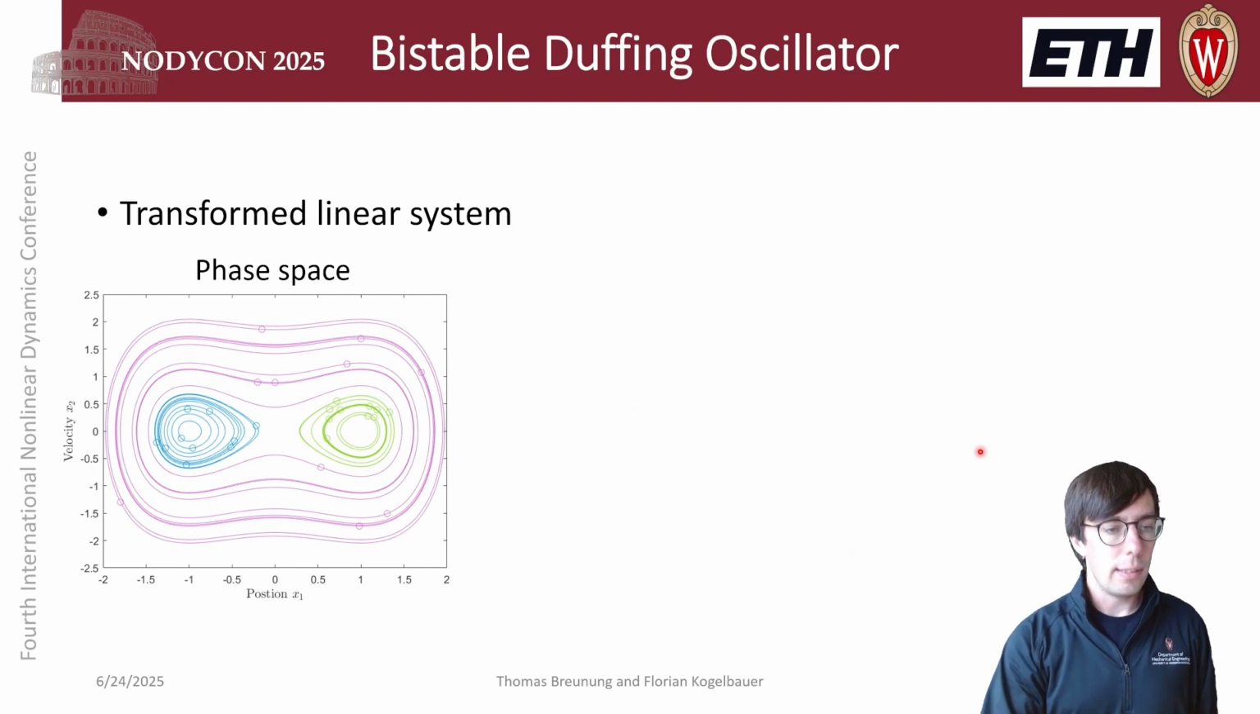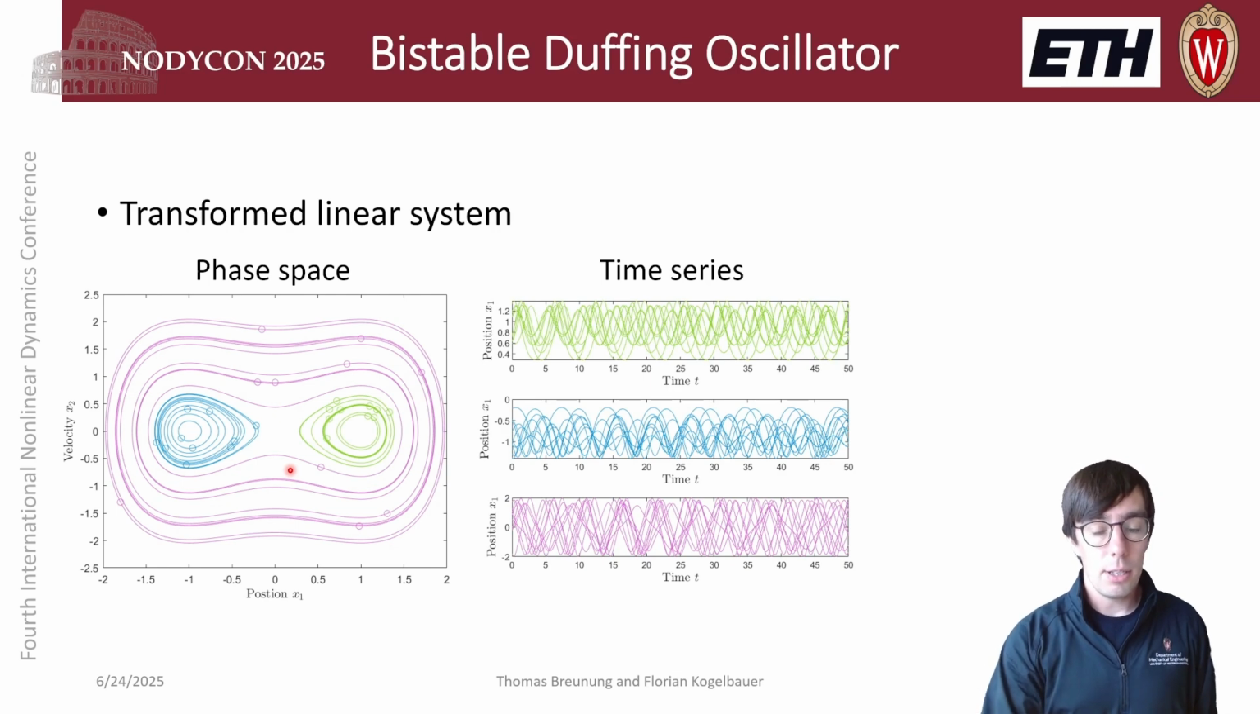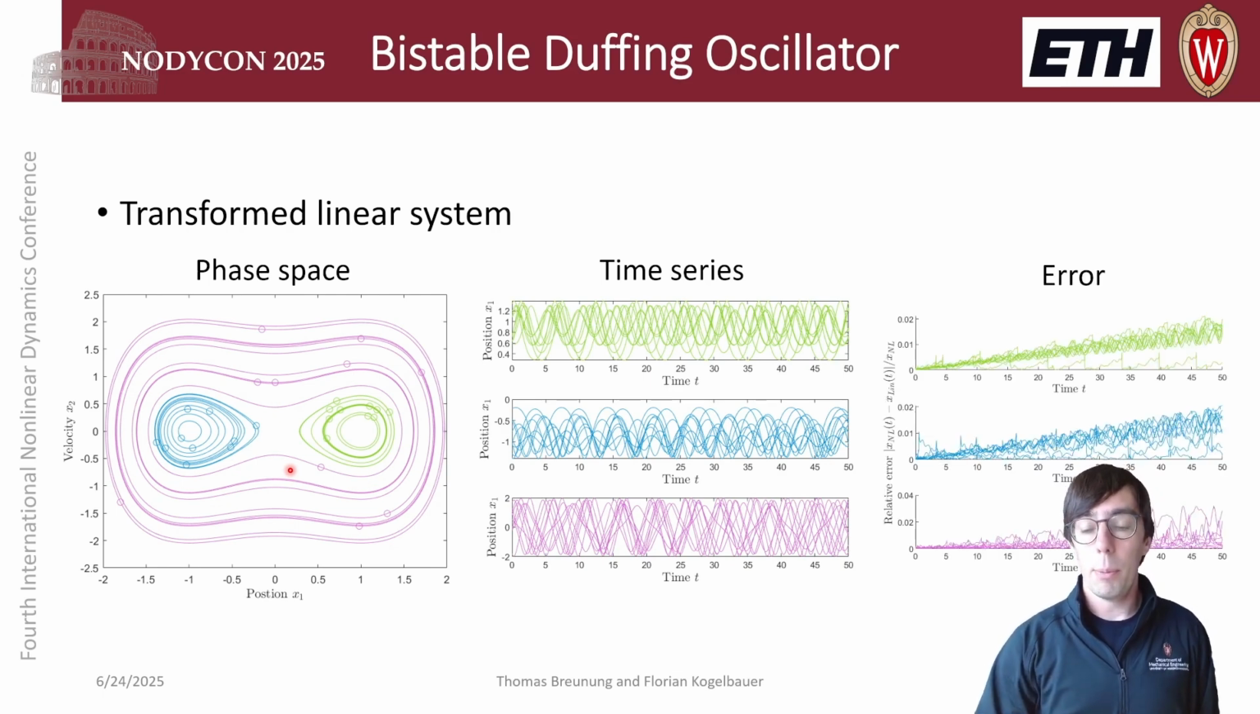And it turns out that this is the phase space of the reconstructed linear system. So the linear system here features three different families of periodic orbits. We have time series of the linear system, and the error remains less than 0.5%.